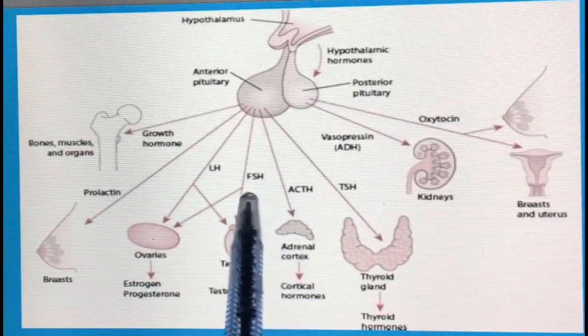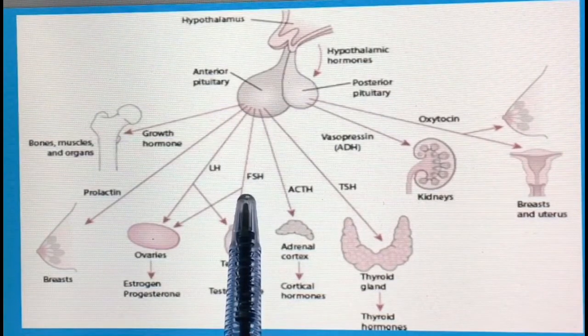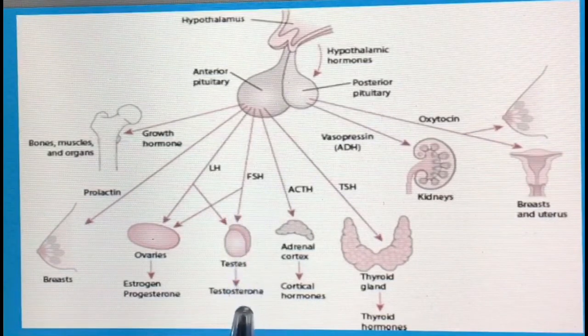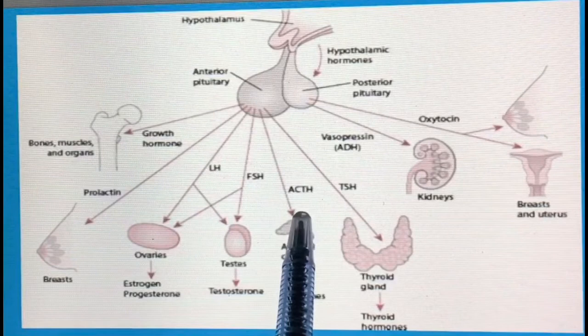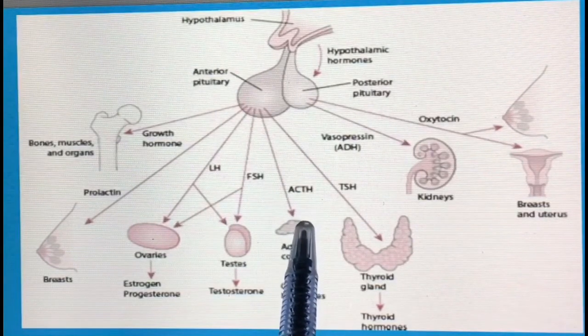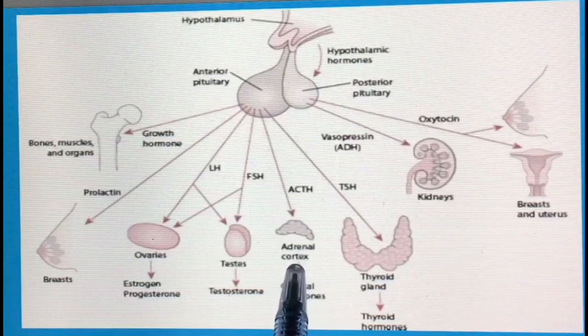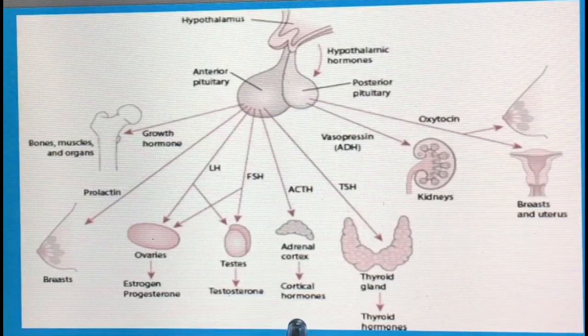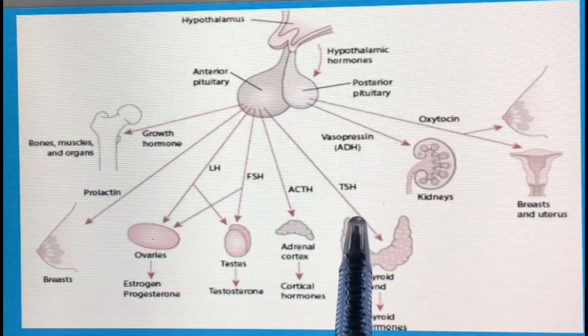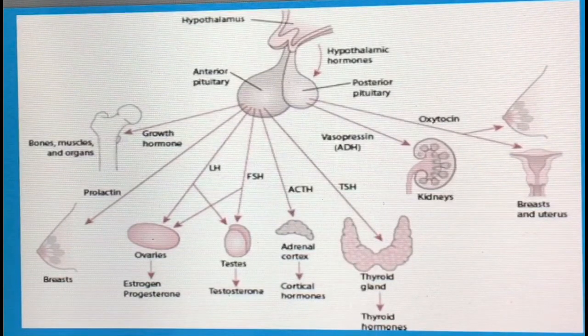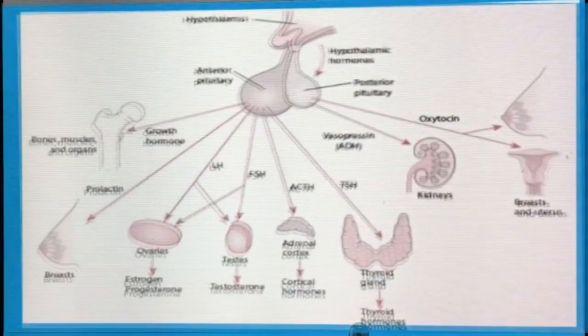The fourth is follicle stimulating hormone, which stimulates growth of ovarian follicles and estrogen secretion. It promotes sperm maturation. The fifth is adrenocorticotrophic hormone. It stimulates synthesis and secretion of adrenal cortical hormones. The sixth is thyroid stimulating hormone. It stimulates secretion of thyroid hormones T3 and T4.